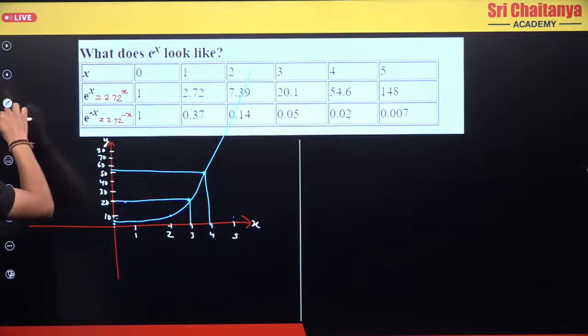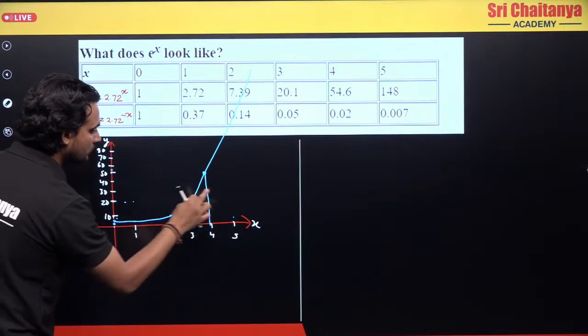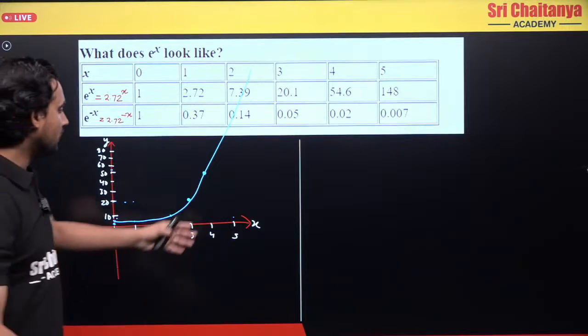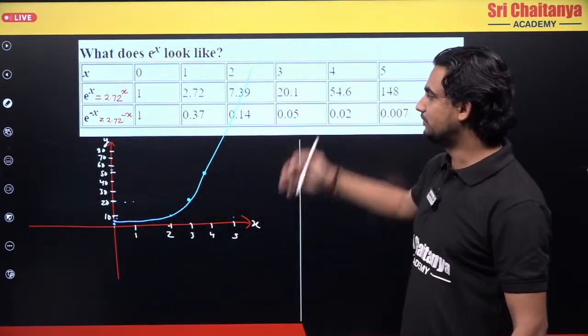what do you get? You will get something like this. Just let me remove this. Once I remove this, we get a graph something like this. So this is an exponential graph.